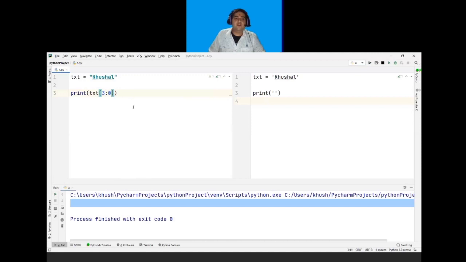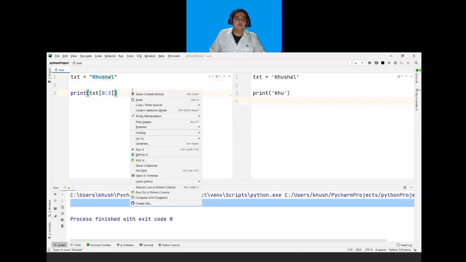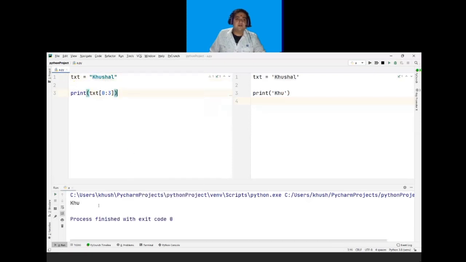We can only do forward slicing, as from 0 to 3. So what will be the output? From 0 to 3, 0, 1, 2, okay, 3 will not be included, so my output will be Khu. If I run this program, the output will be KHU. So this is slicing. In slicing, you are returning a range of characters.